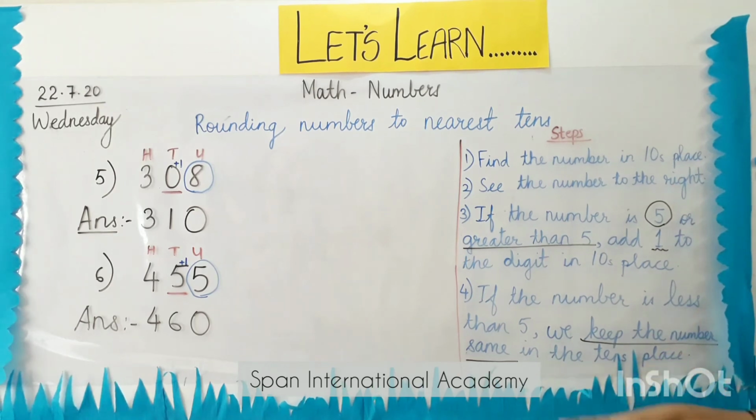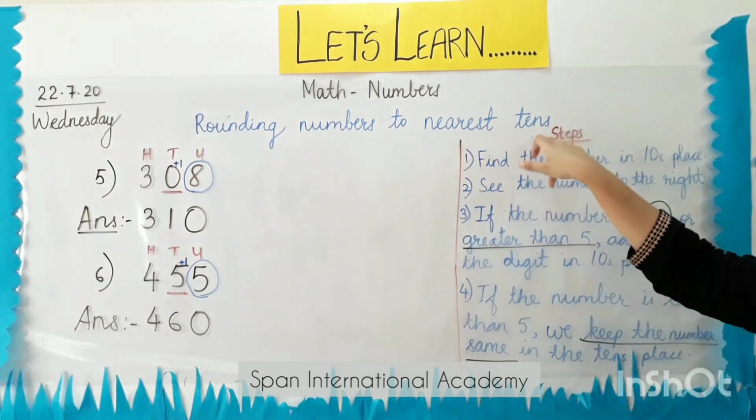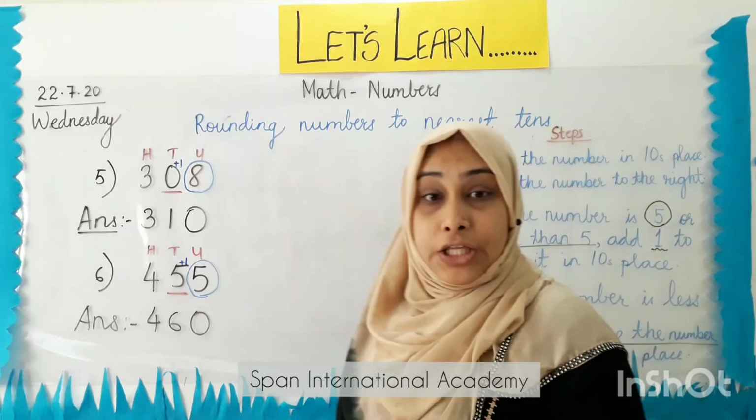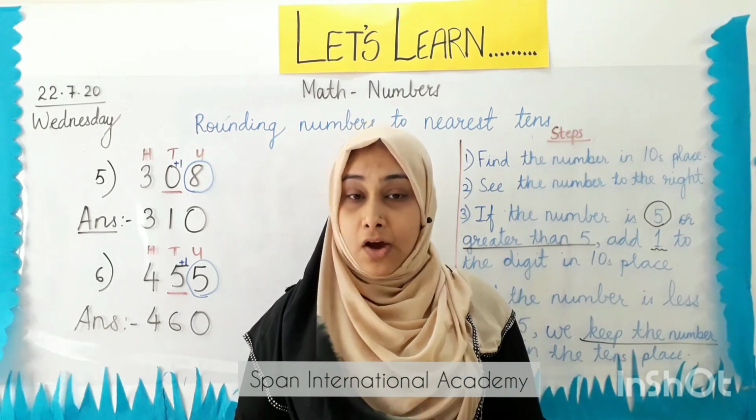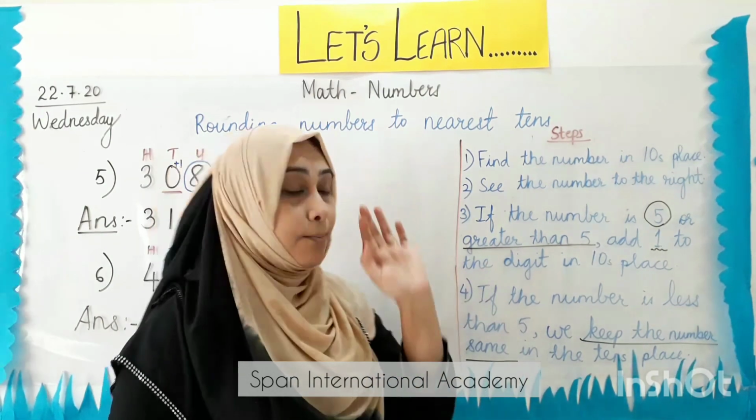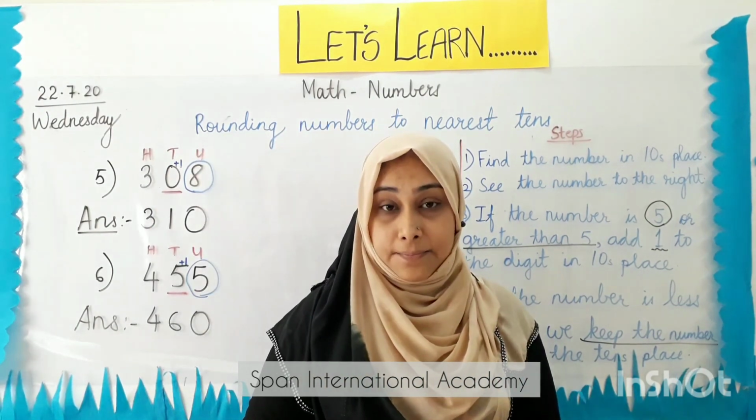Up till now, we have seen 6 examples and here we have the steps written, and with the help of these steps we were able to round numbers to nearest tens. You will keep practicing such sums at home to be very confident about rounding the numbers to nearest tens.